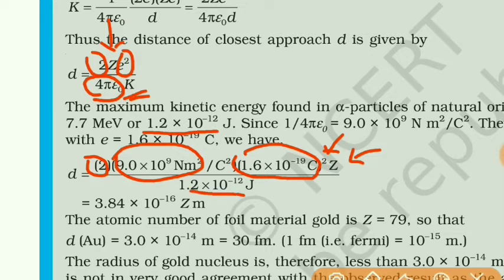So we have kept all the values other than z. So you'll get the value of D in terms of z in meter.